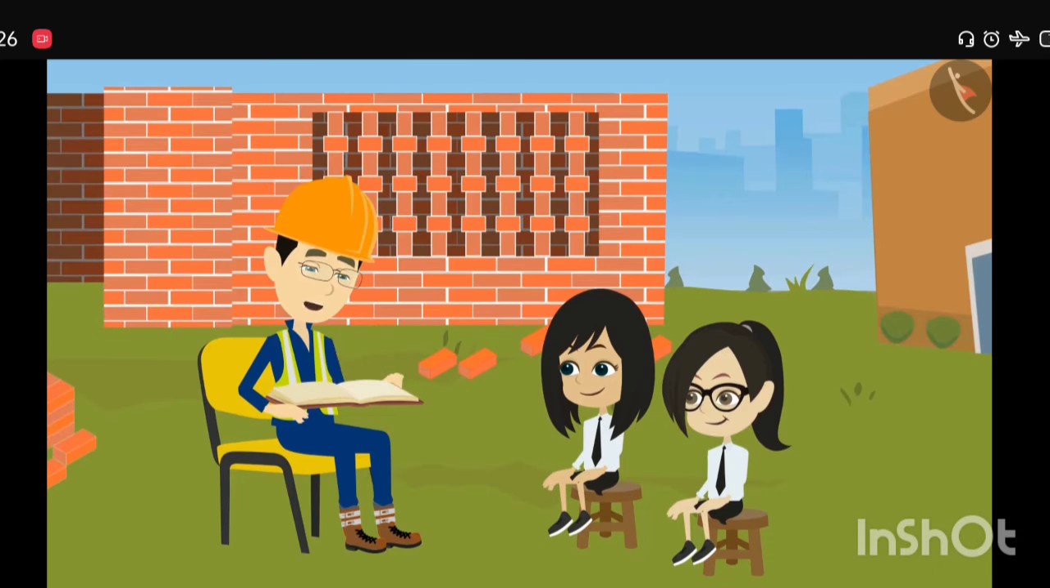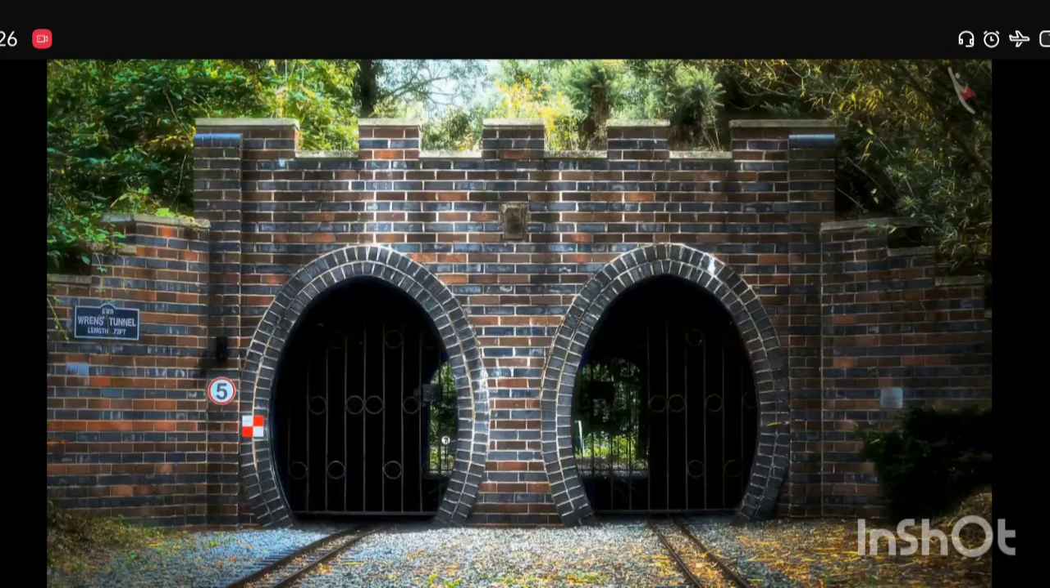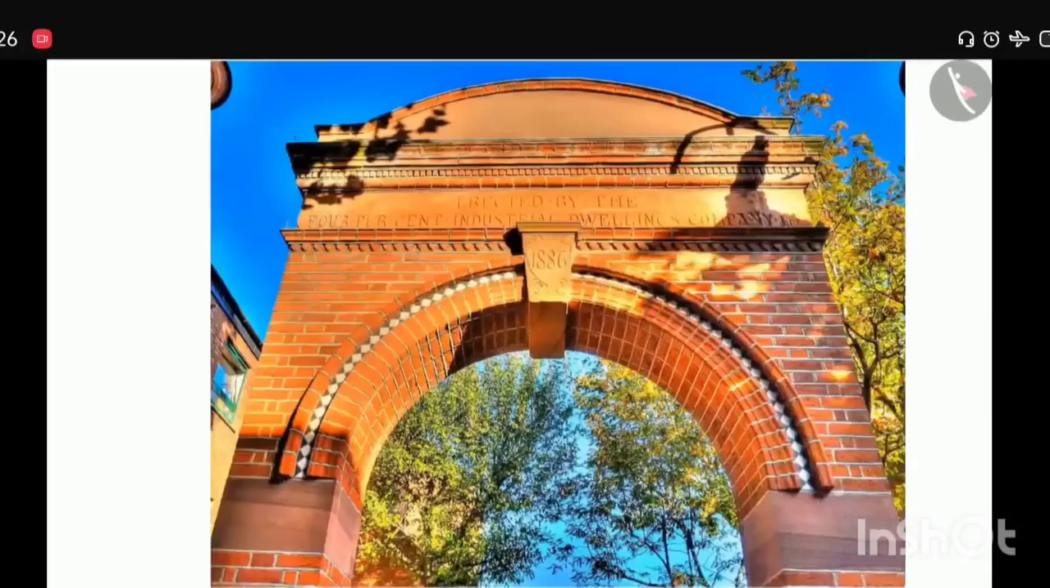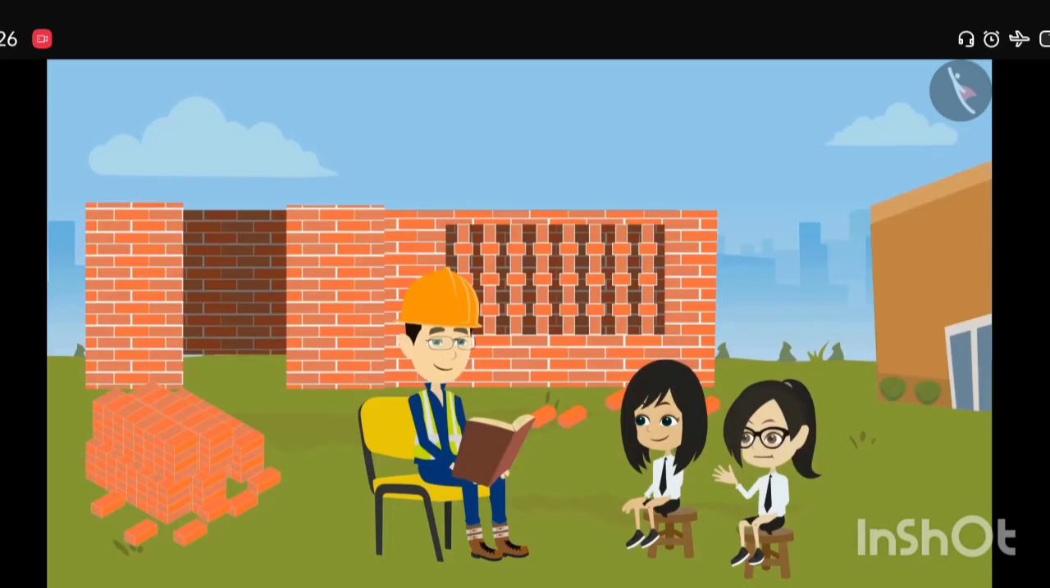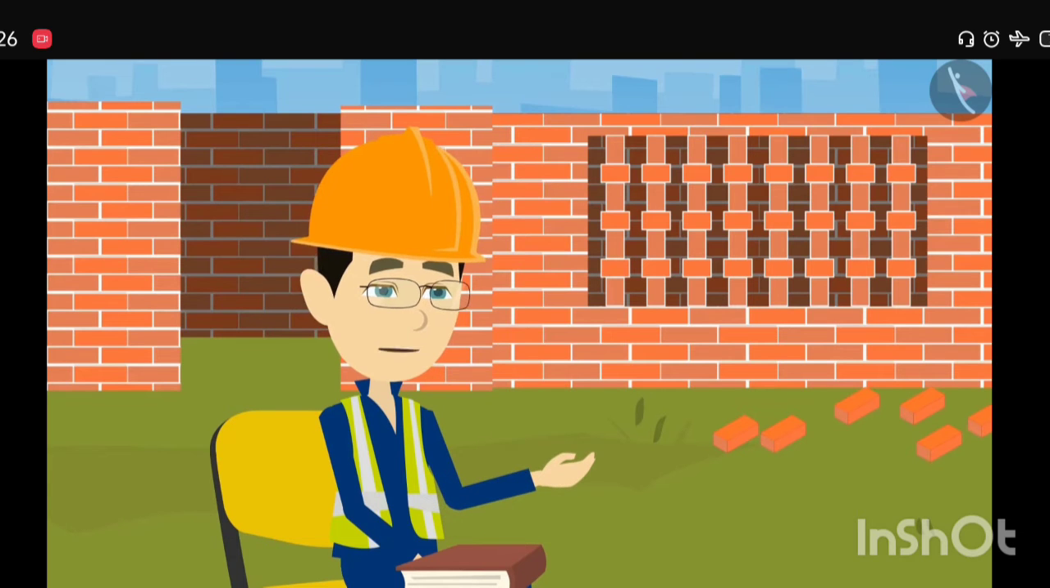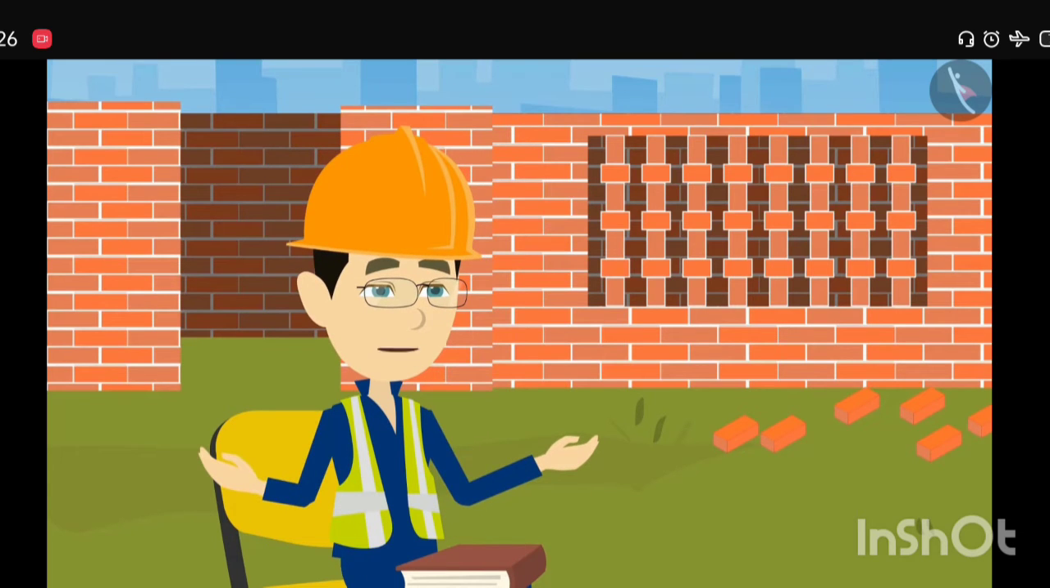Now I will show you the design of an arch. See this. Sir, such a beautiful arch. Is something similar being made in our canteen too? Currently, there is no such plan, but I will see if we can do something.